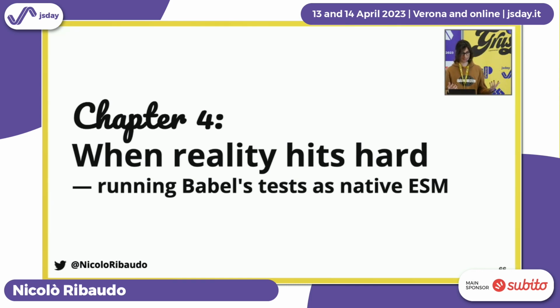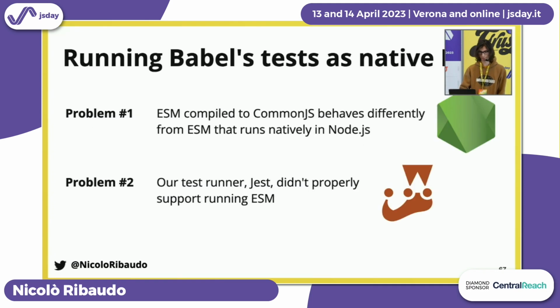And since a full migration potentially can introduce many bugs, we didn't really want to do that with the code we publish on NPM. So we started by only migrating our tests, which are written by a bunch of people and only run by a bunch of people. And that seemed safer, except that it was very, very hard to do because the ecosystem wasn't really ready. And it's way better now, but there are still many rough edges.